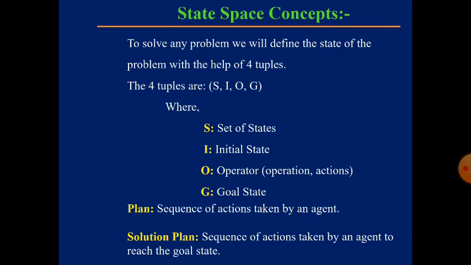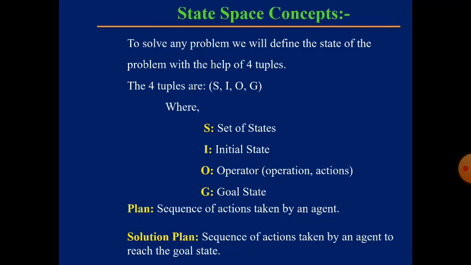Here, the state space concept or any problem can be defined by using four tuples. The first one is capital S, which indicates the set of states. The second one is capital I, which indicates the initial state. The next one is capital O, which indicates the operator. The operator is whatever operation or action we have performed. The next one is capital G, the goal state.